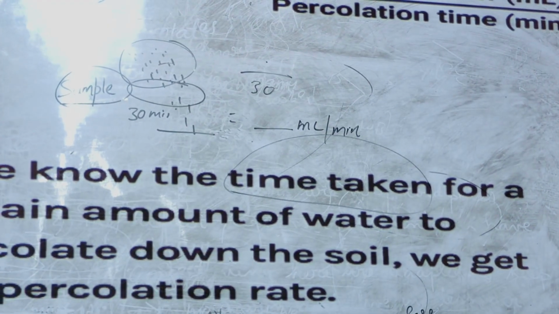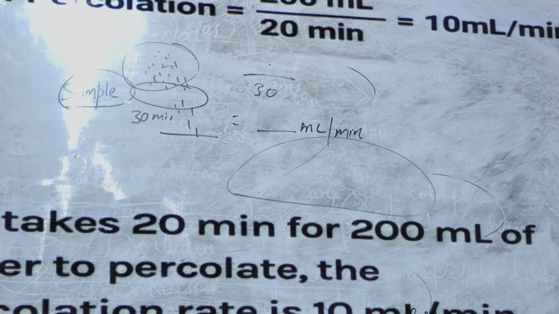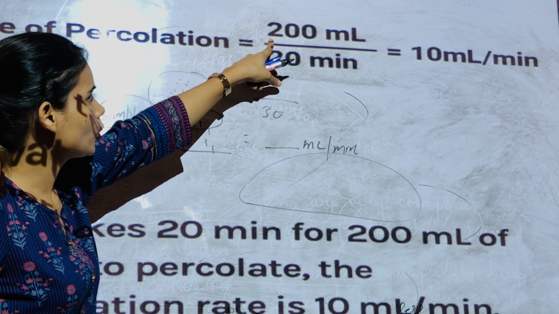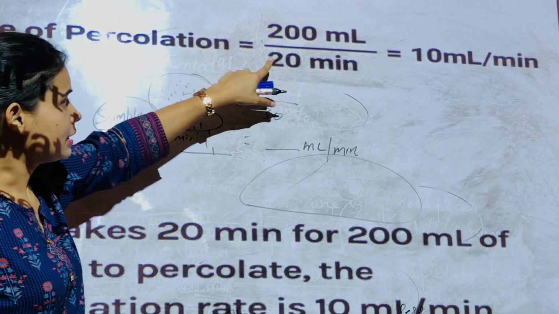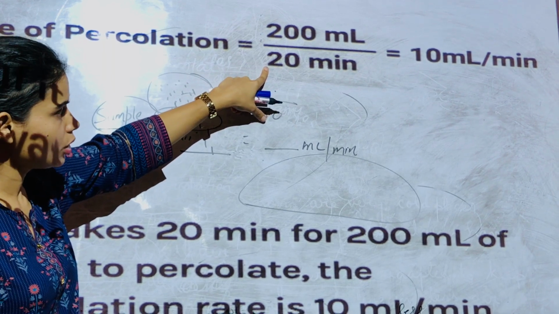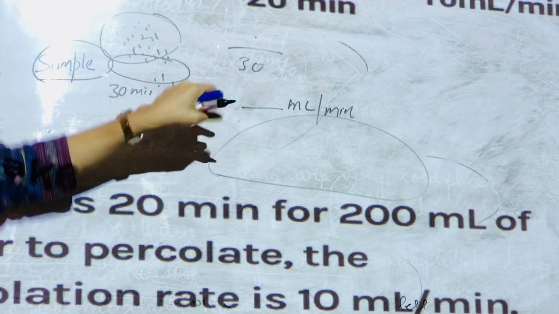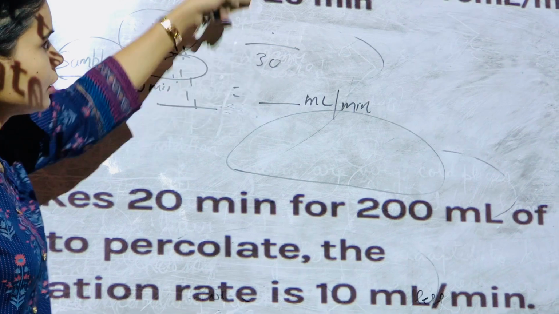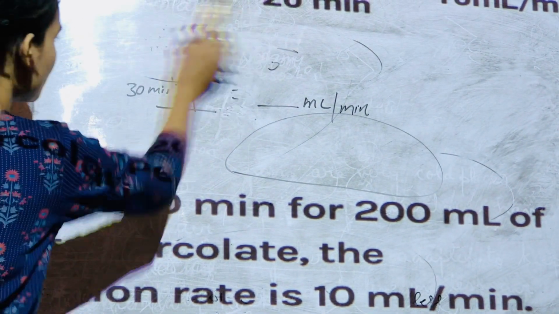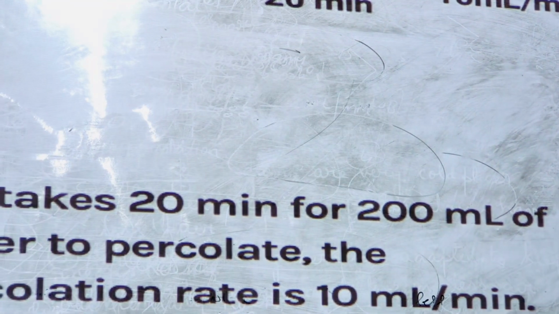Here you can see the video in which we have done the experiment. Suppose this is the amount of water that you have drained into the soil, and this is the time taken by that water to percolate in that particular sample of soil. You can divide them and you will get the percolation rate.